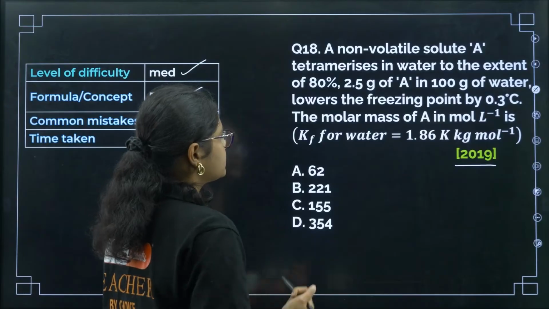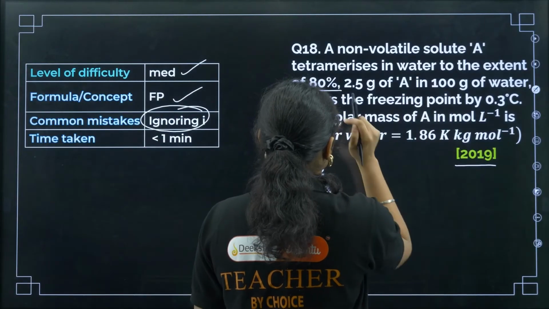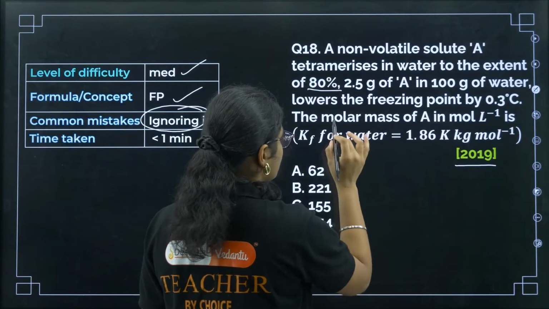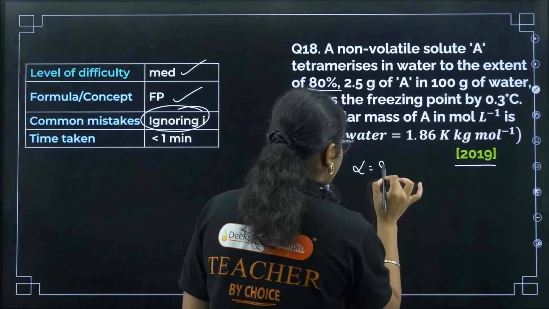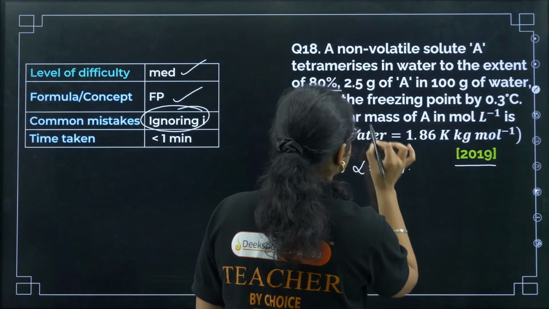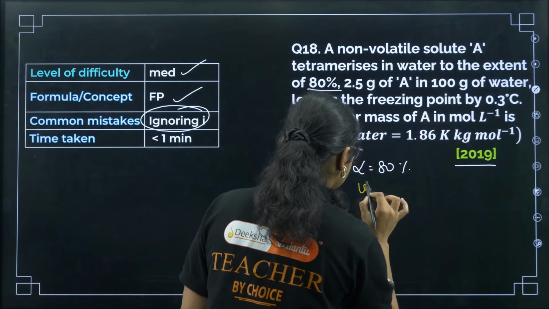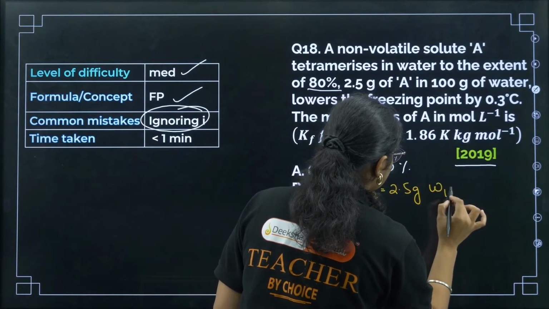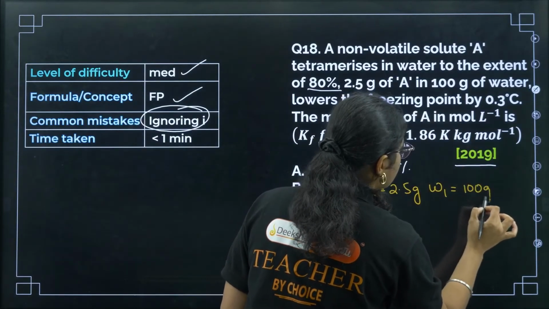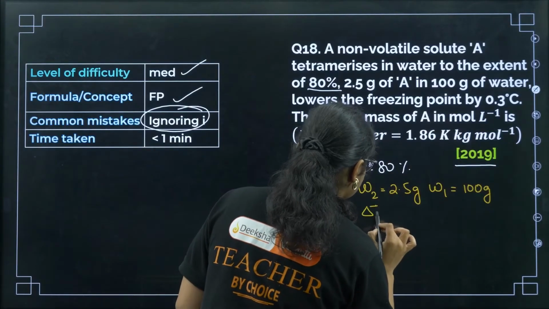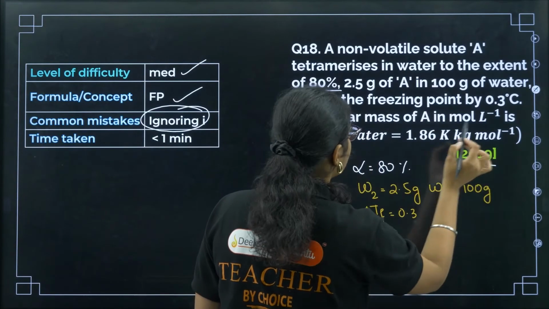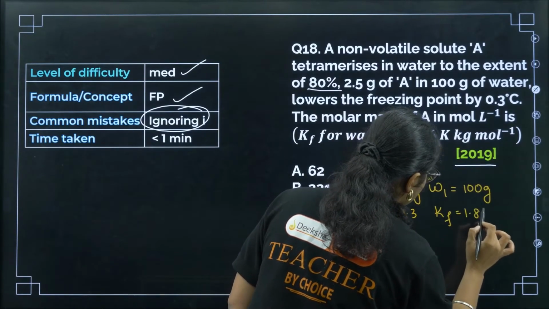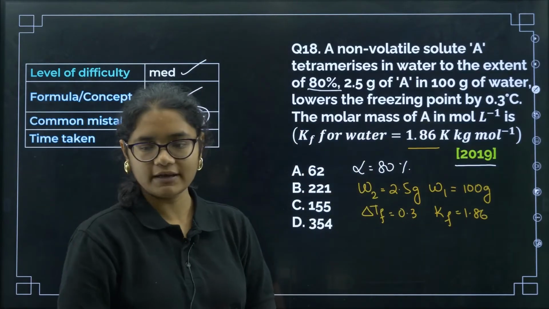So now let us do this question. We have 80% given, and the freezing point is given. Let us note down the values first. Alpha is 80%, then the weight of the solute, or I can say W2, is 2.5 gram, W1 is 100 gram. Next we have the freezing point, delta TF is 0.3. The molar mass we have to calculate, and KF value is 1.86. Okay, fine, this is done.